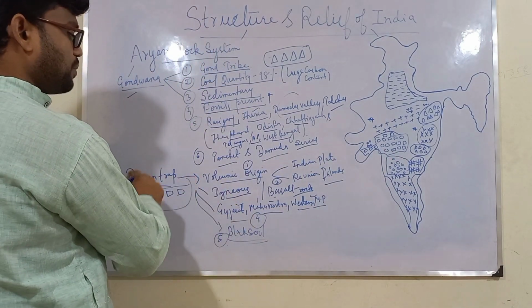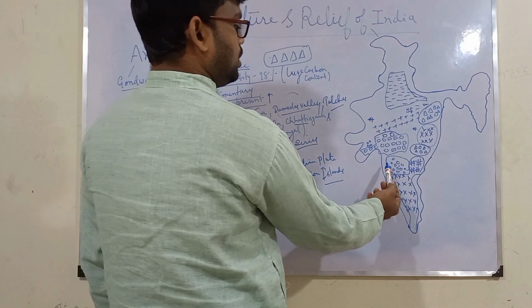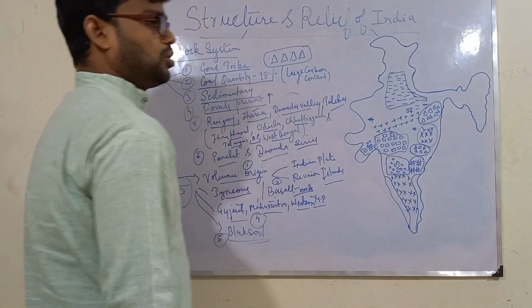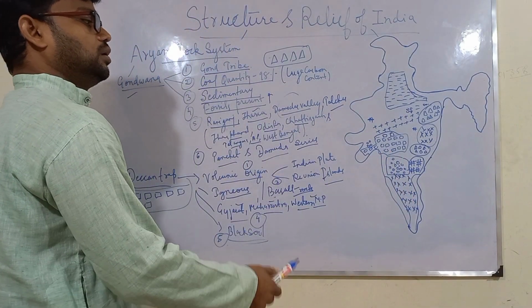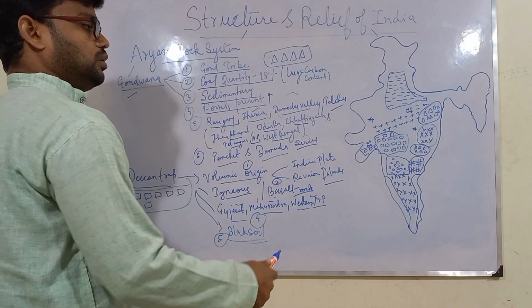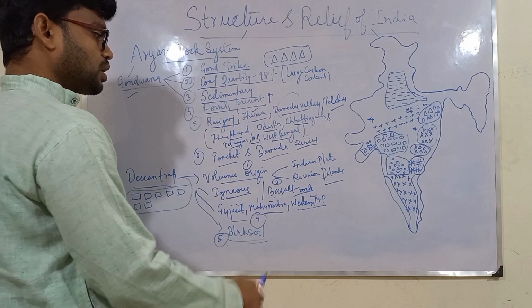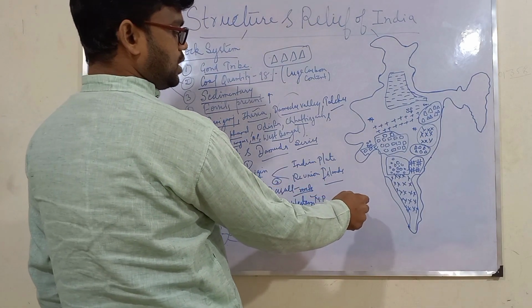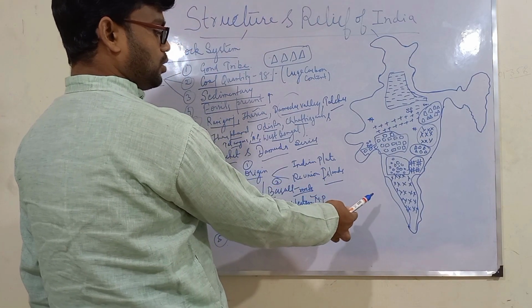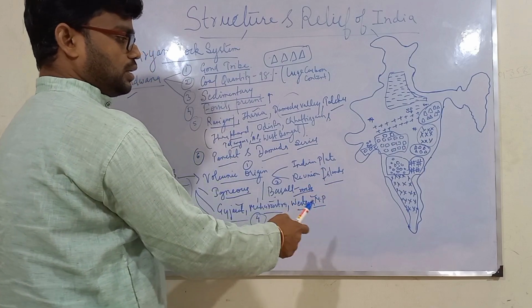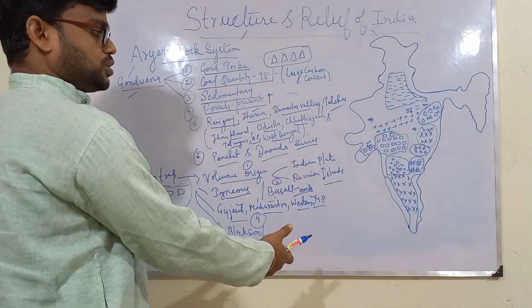Now this Deccan Trap is mainly volcanic in origin. We have studied about igneous rocks, that they are formed due to eruption of molten magma from the Earth's mantle. So what happened is that there used to be a Reunion island or Reunion plate which is next to Madagascar plate in the Indian Ocean.